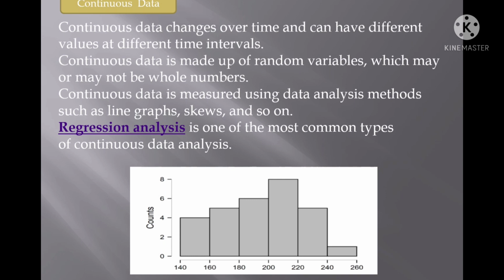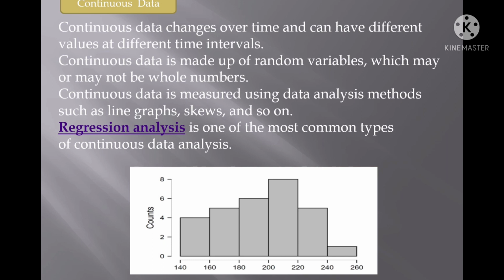In 200 to 220, only 8 students. In 220 to 240, only 5 students. In the last range, 240 to 260, only 1 student belongs.